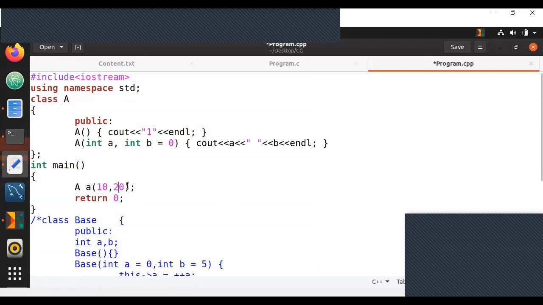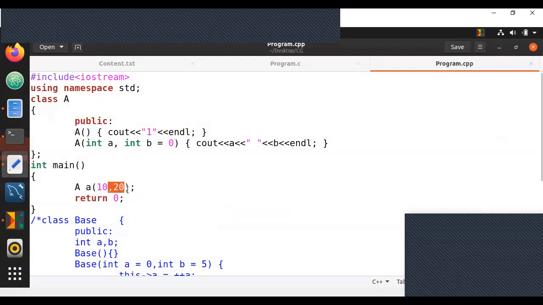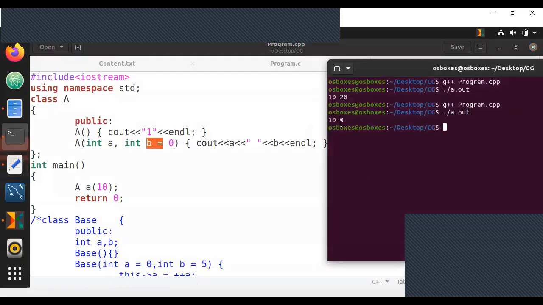Now, you can do one option, that is set B to have a default value. That means if you're sending a value over to B, A becomes 10 and B becomes 20 itself. Now, what happens here is, if I do not send my second value, then B becomes 0 by default. If I only send one value, that value will be taken by A, B will become 0. So I get my output as 10 and 0.